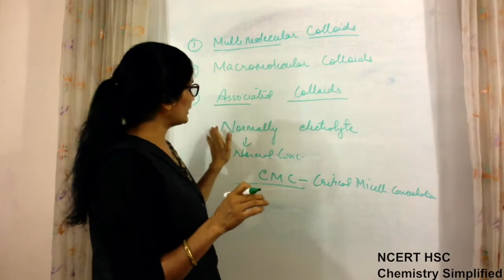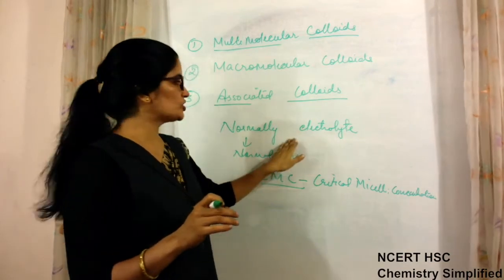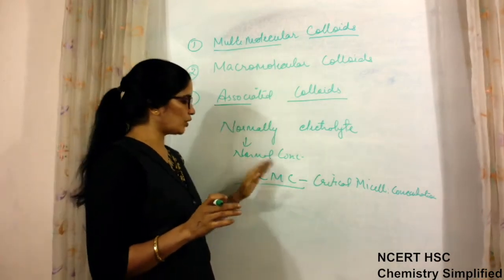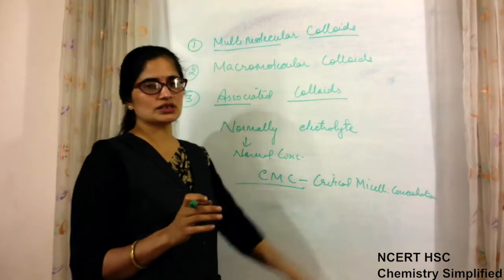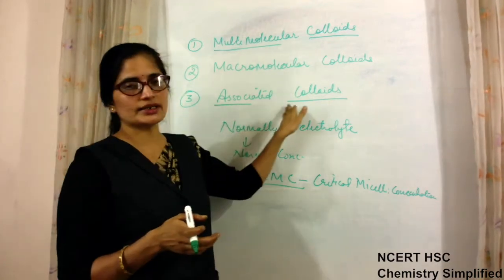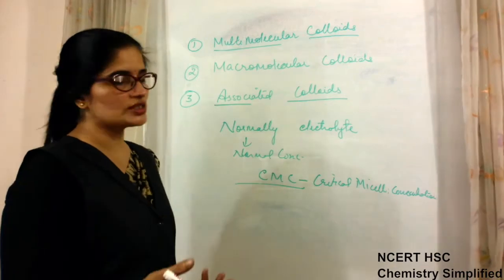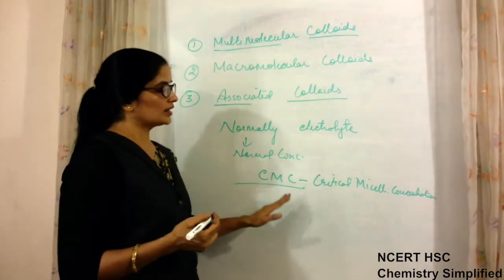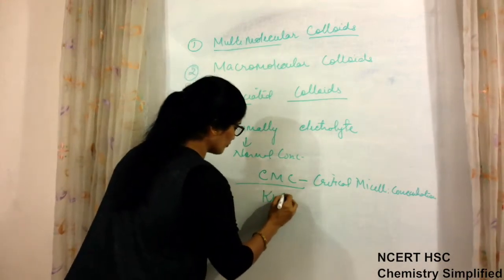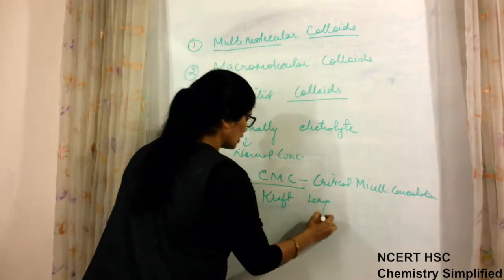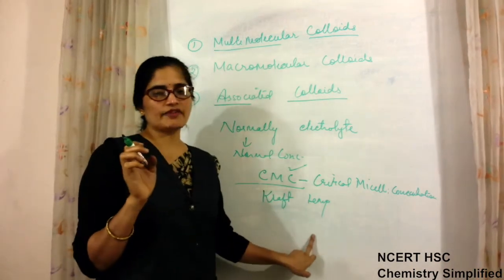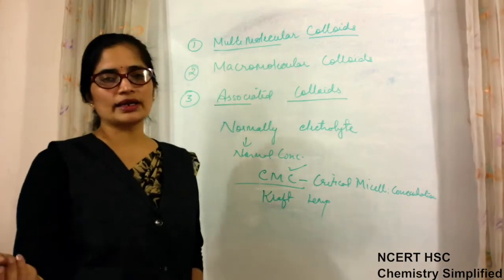Okay, so normally the electrolytes or the soap solutions are normal electrolytes in water or dispersion medium, and when their concentration is beyond critical micelle concentration, then they start aggregating or collecting and they form associated type of colloids. Aggregations are formed, and also this happens beyond a certain temperature. That temperature is known as Kraft temperature. Not only concentration is the factor, but also temperature is the factor that will vary from electrolyte to electrolyte.